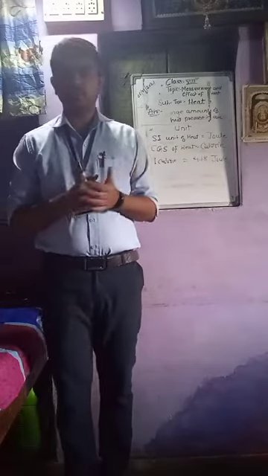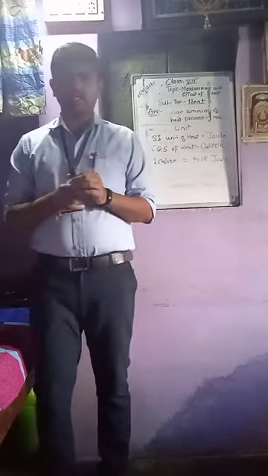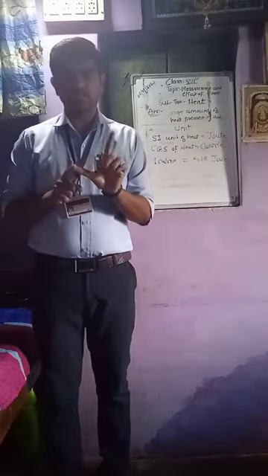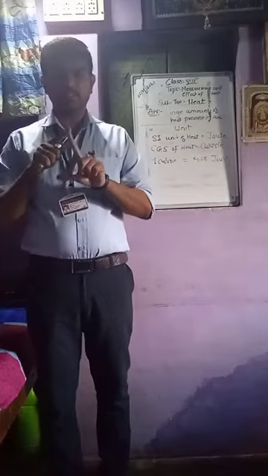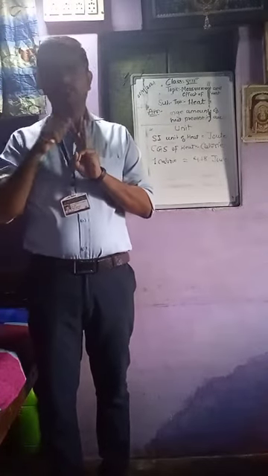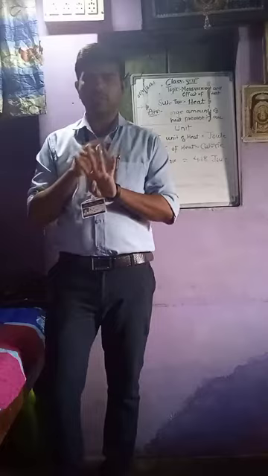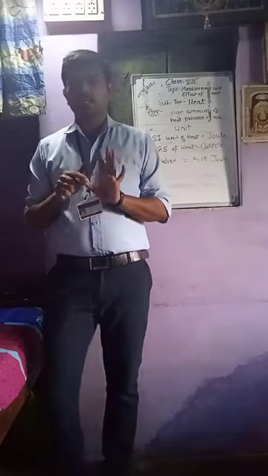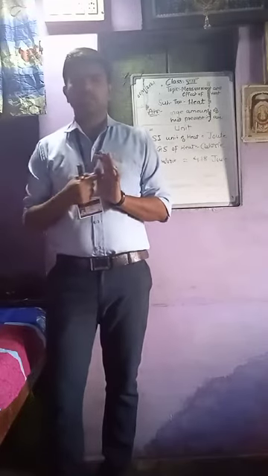We have seen six different sources: first the sun, second earth, third chemical energy, fourth electrical energy, fifth atomic energy, and sixth air. After that, we learned about the units of heat.